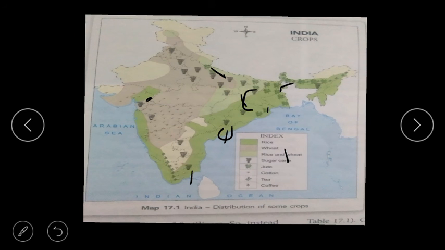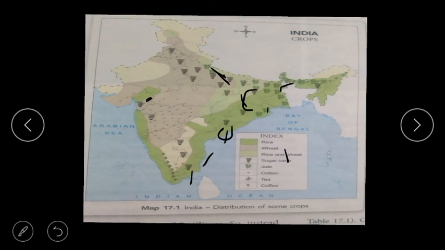Tea. Tea requires a hot and wet climate, and it is grown in Assam, West Bengal, then Kerala, and Tamil Nadu, then Himachal Pradesh. So in these places tea is grown. Coffee also requires a hot and wet climate, and it is grown in Karnataka, Kerala, and Tamil Nadu.